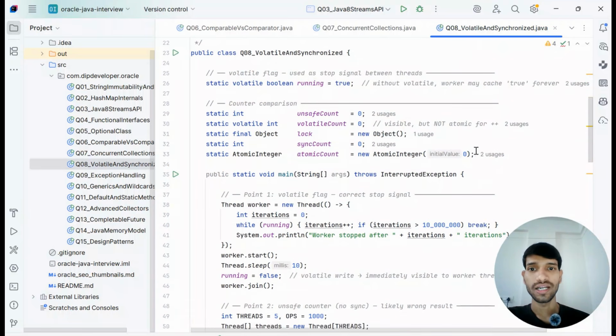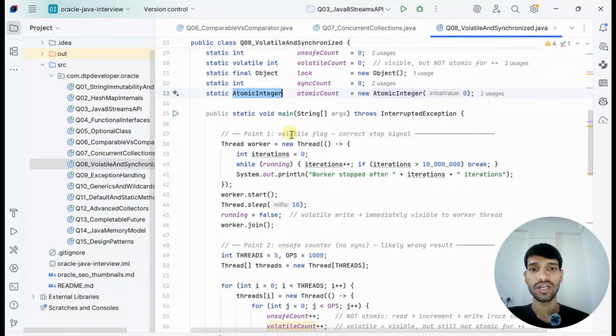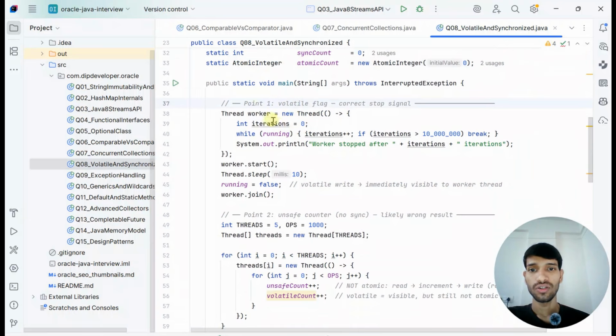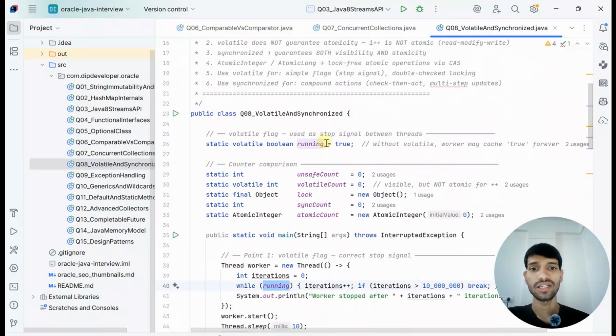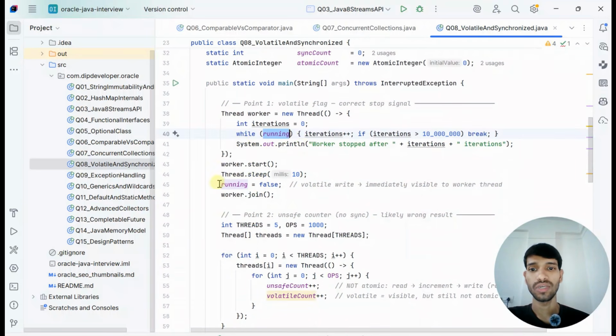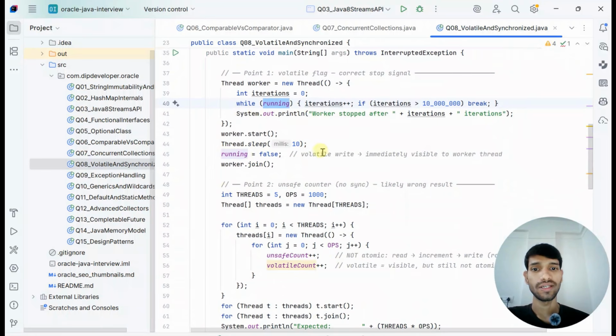Just understand with some examples, like we have used volatile on the field called running. The volatile flag is used as a stop signal between threads, and we have also used an atomic integer. So let's understand a little bit of code. Here the volatile flag is the correct stop signal. It uses running; in the first thread it is true, then it will be converted to false. Volatile writes are immediately visible to the worker threads.